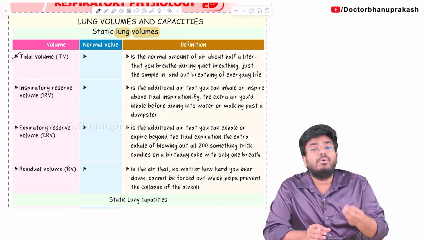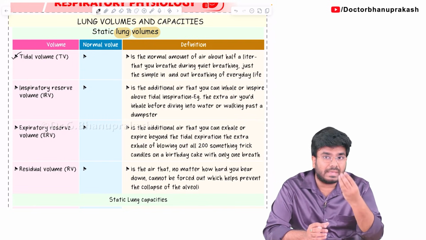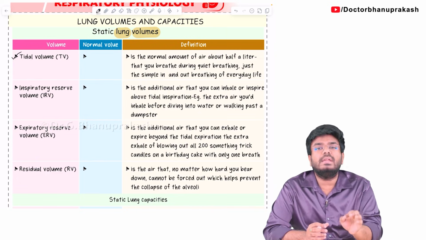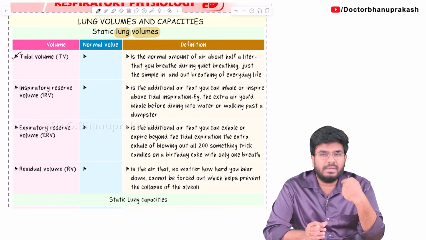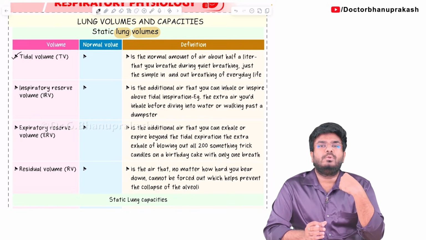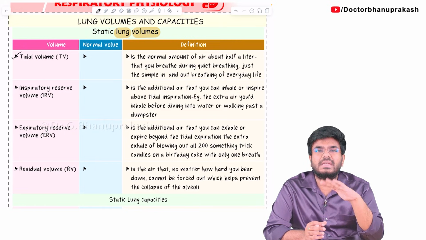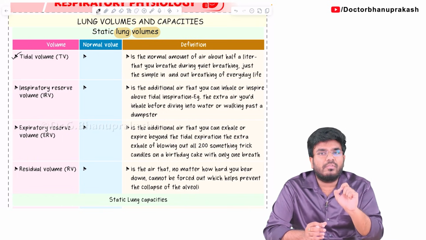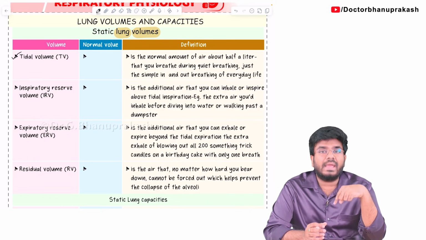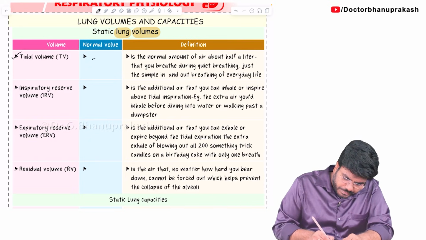Very simple. The volume of air that you will take in and take out during quiet breathing. For example, see, now I am taking inspiration and doing expiration. How much air entered into my lungs? 500 ml. And how much air will come out of my lungs? 500 ml. So during quiet breathing, the volume of air that is entering into the lung and exiting out of the lung is called tidal volume. And how much will the value be? The value will be somewhere around 500 ml.